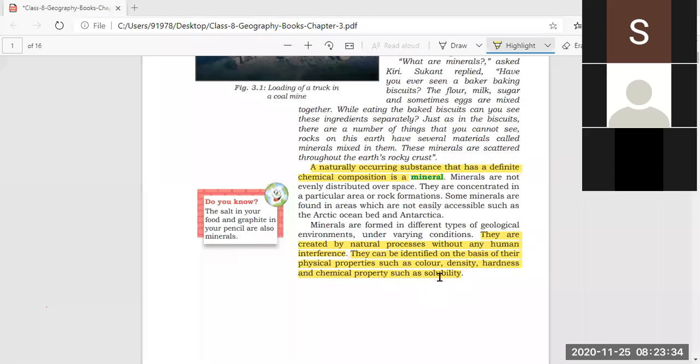Which are these properties? Color, density, how dense they are, how hard they are, and what type of chemicals are present in that particular mineral. On the basis of these properties, we can identify the particular mineral.